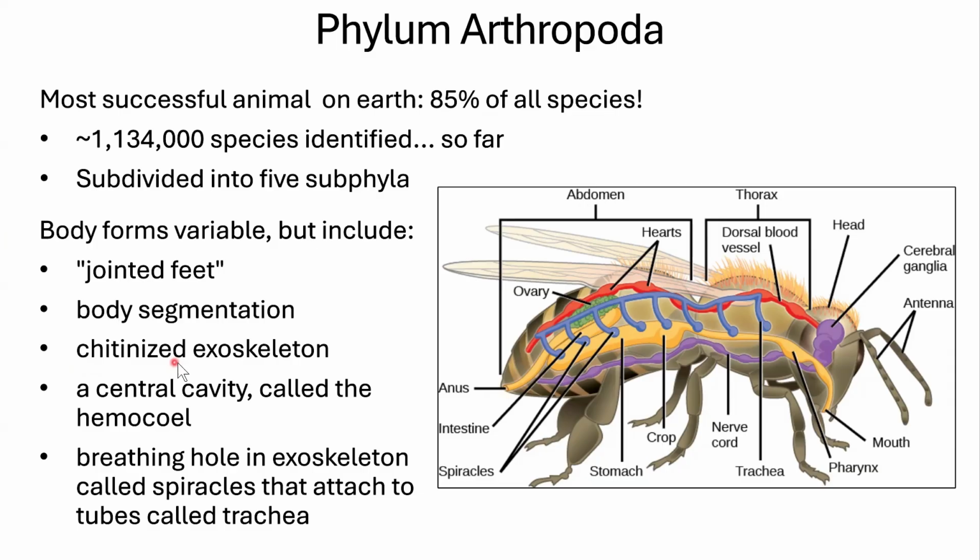So we're segmenting the body into pieces. They have an exoskeleton made of chitin, so they're chitinized. They have a central cavity, and they're going to have a breathing system where they're going to breathe in from these little holes called spiracles in the side of their body, and they're going to attach to tubes called trachea. So here's the little tubes that they're going to breathe into.